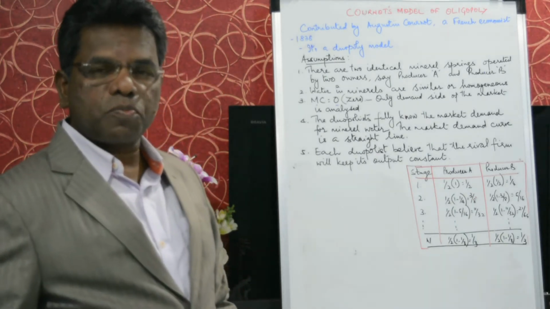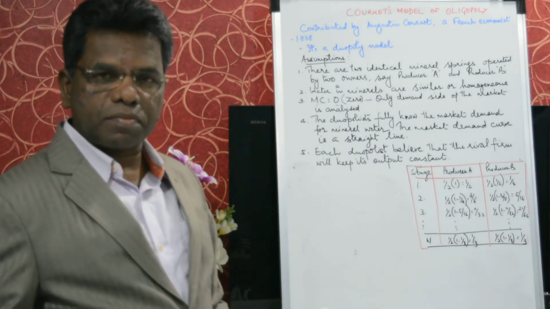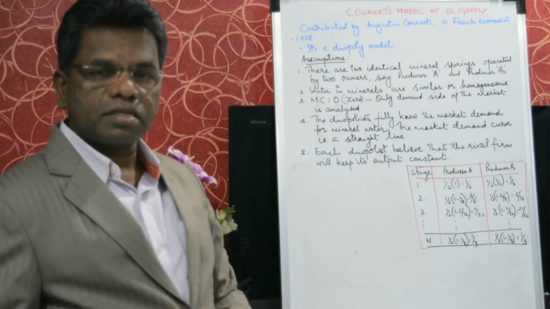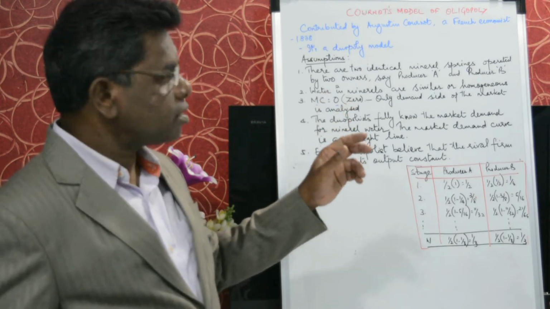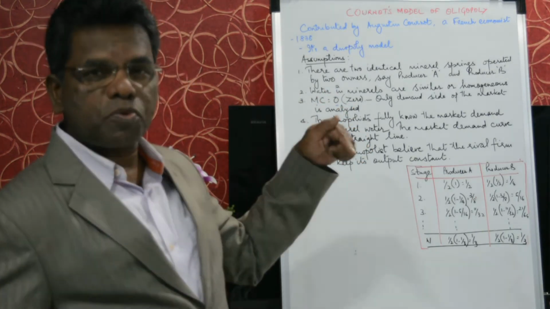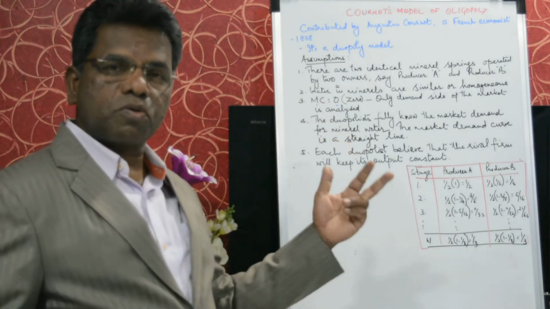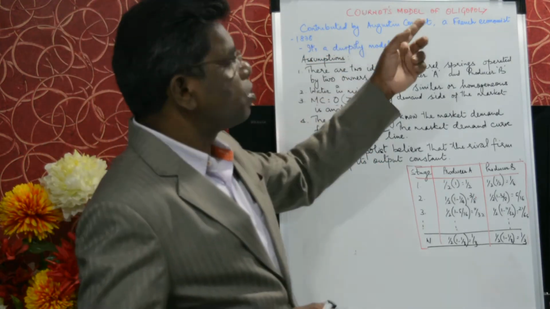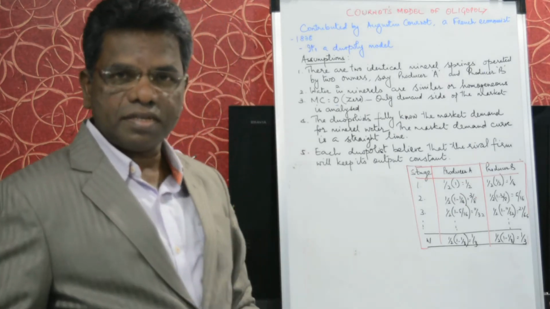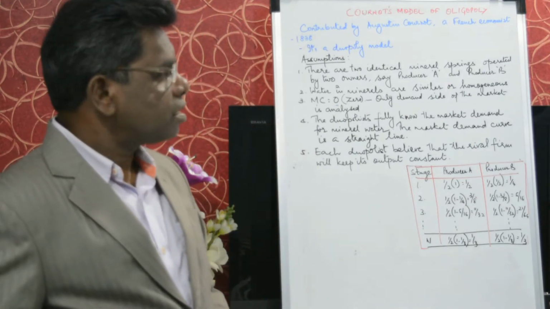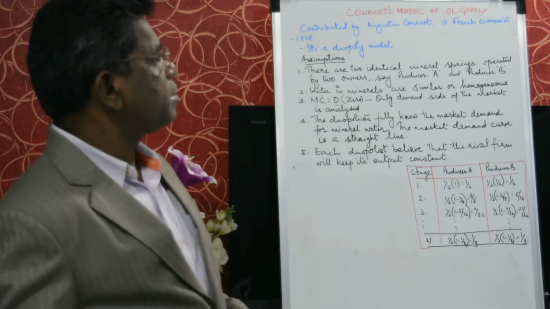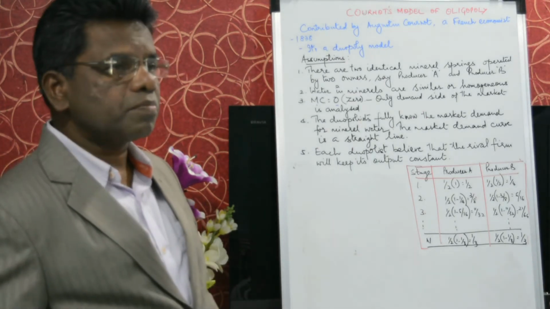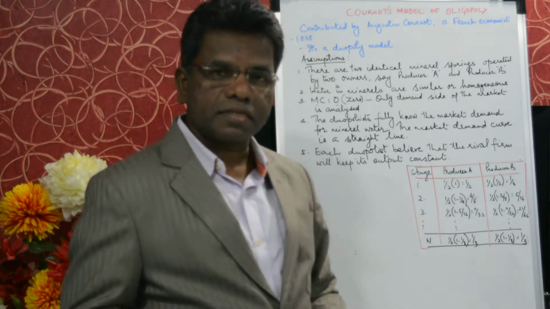In fact, oligopoly means there are few sellers. You know the market structure. But duopoly has got two sellers. Augustin Cournot has explained the oligopoly model by taking only two firms. Therefore, it is called a duopoly model. Cournot has explained the model of oligopoly on the basis of the following assumptions.